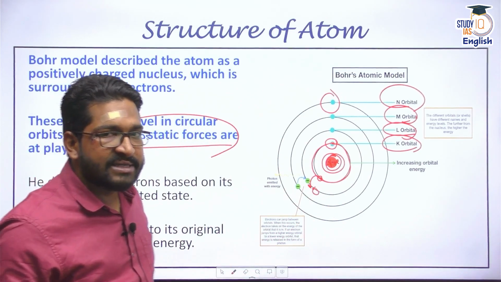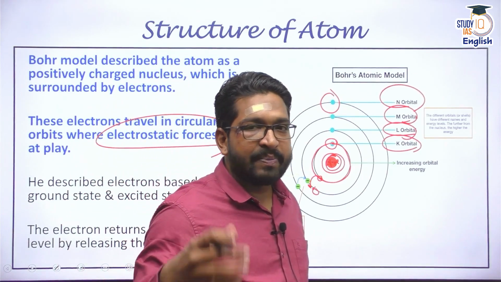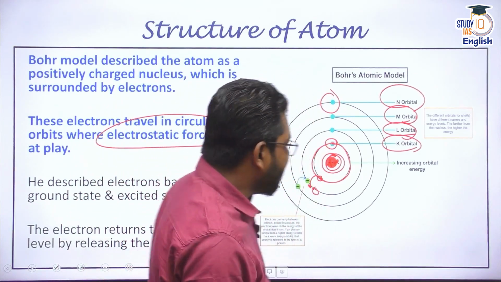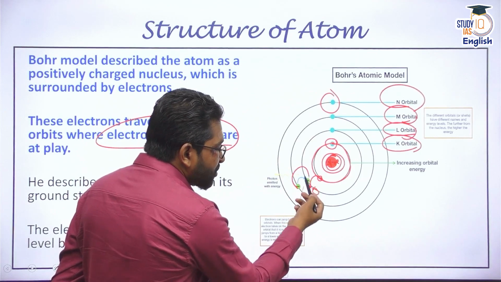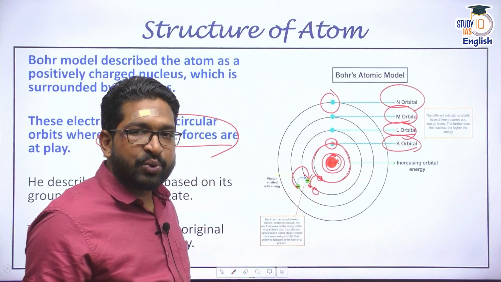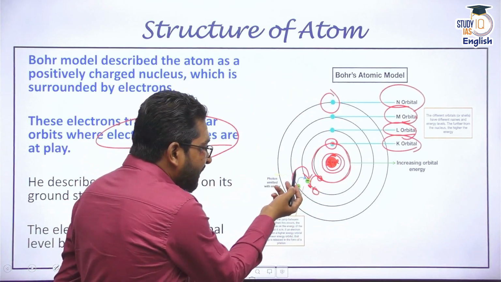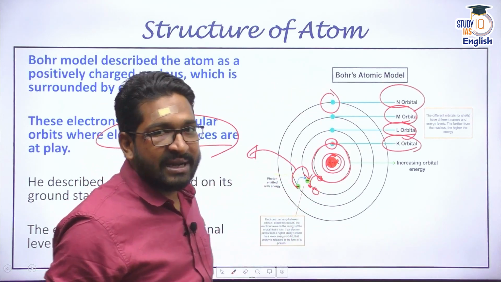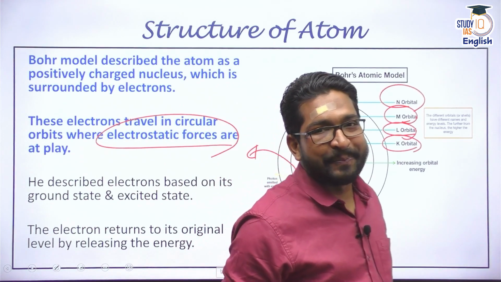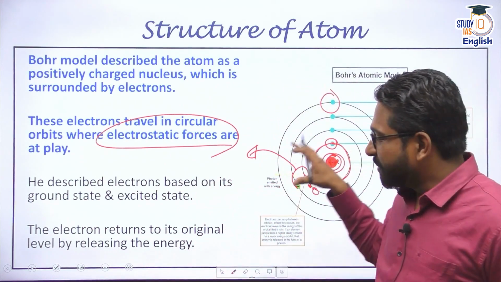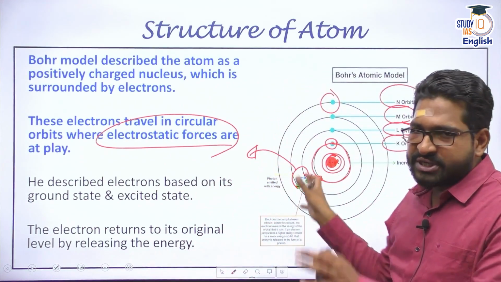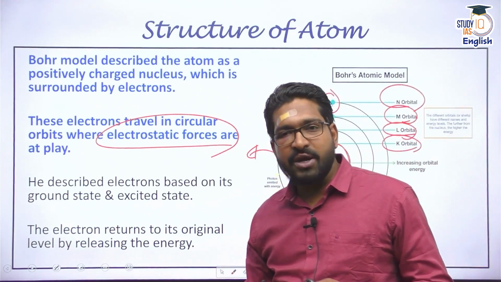Now in the excited state, the electron cannot remain perpetually there. So it will try to come back to its original state. When it comes back from high energy to a lower energy state, it releases photons, it releases the energy. So this is what was explained by Niels Bohr, and this is one of the closest explanations. This is the accepted notion that we already know.